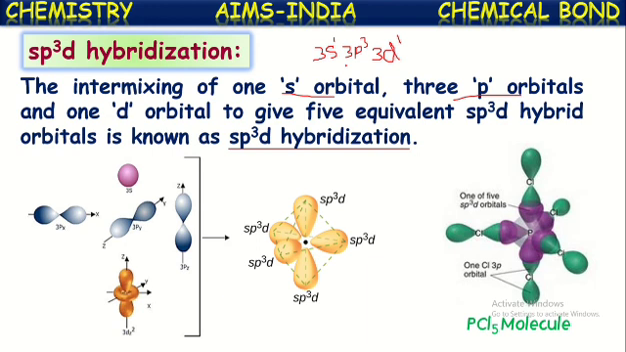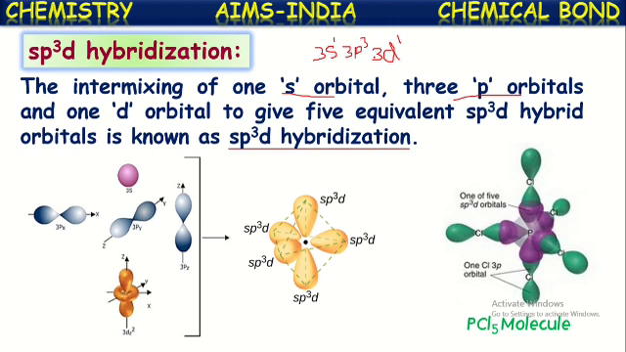Actually, its electronic configuration in the normal condition is 3s2, 3p3, isn't it? But in the excited state, one electron from its s orbital jumps into a vacant d orbital. Now it has 5 orbitals with single electron occupation: 3s1, 3px1, 3py1, 3pz1 and 3d z square 1. In this way, 5 atomic orbitals are there with the half-filled configuration.